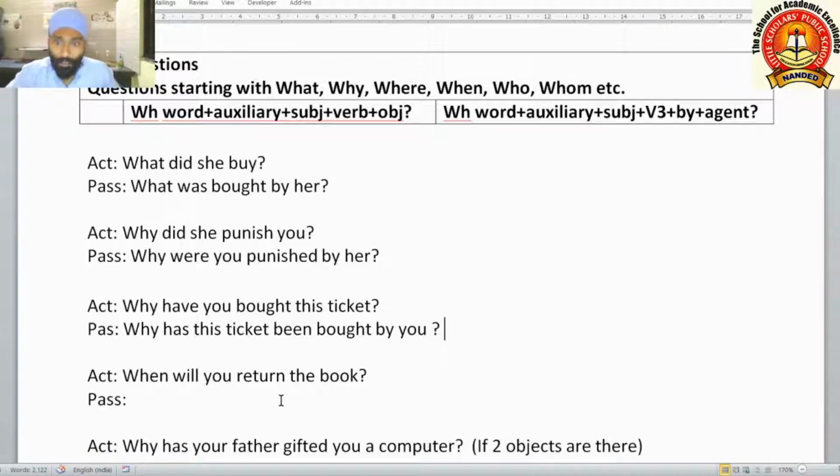So here, according to the structure of perfect tense questions, we are making it perfect tense, and we are using been because we use been in the passive. This been you have to use before the main verb. Why has this ticket? We are using has here because this ticket is in singular form. It is a singular subject. Why has this ticket been bought by you? You was the subject, it became object in the passive question.